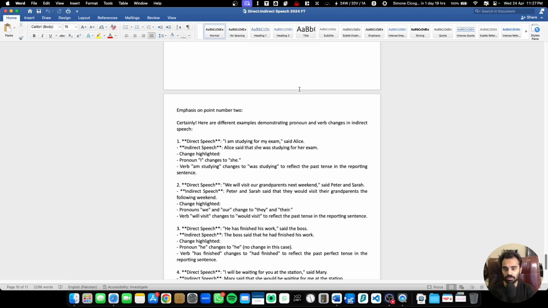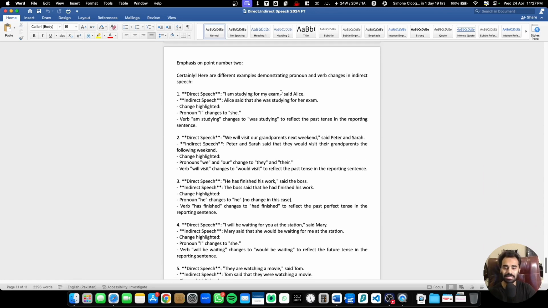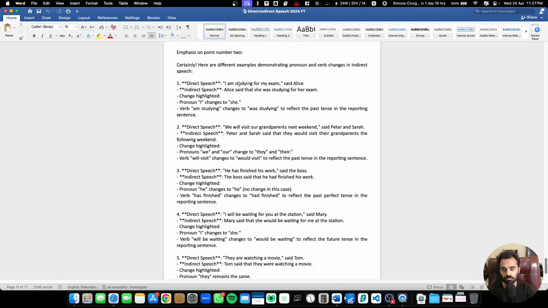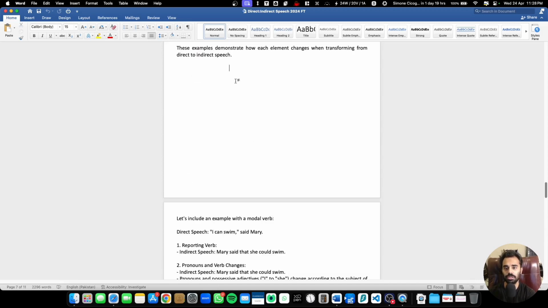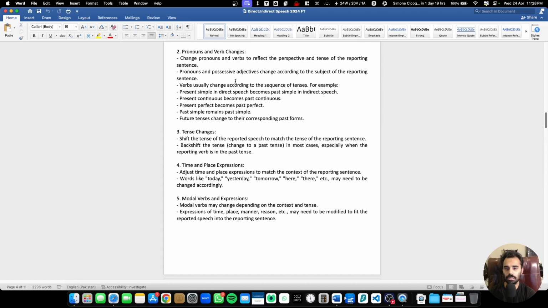Now, let's move further. Emphasis. Here is the emphasis on point number 2, the second point that we were talking about. Which second point are we talking about over here? If you remember, when we were discussing the rules, the rules were here. Now, the point that we're going to talk about is only about pronouns and verb changes.